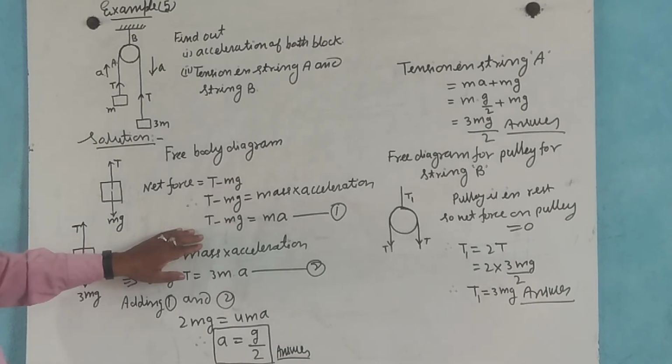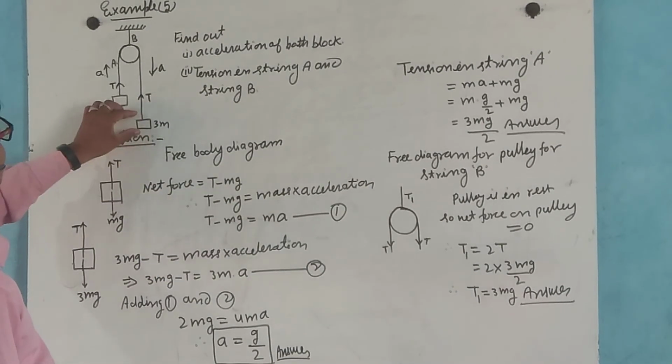Now take the free body diagram for the other block.